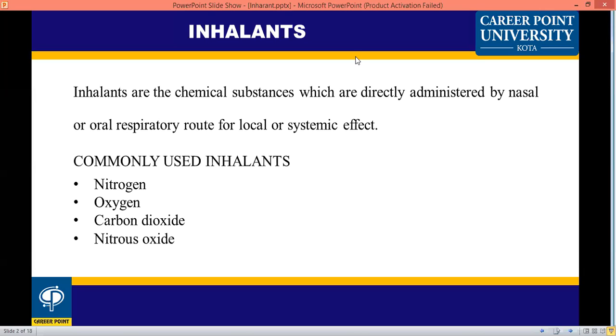These inhalants are chemical substances which are directly administered by nasal or oral respiratory route for local or systemic effect. Commonly used inhalants are nitrogen, oxygen, carbon dioxide and nitrous oxide. Nitrous oxide means laughing gas. Nitrogen gas is an inert gas used as an inhalant.